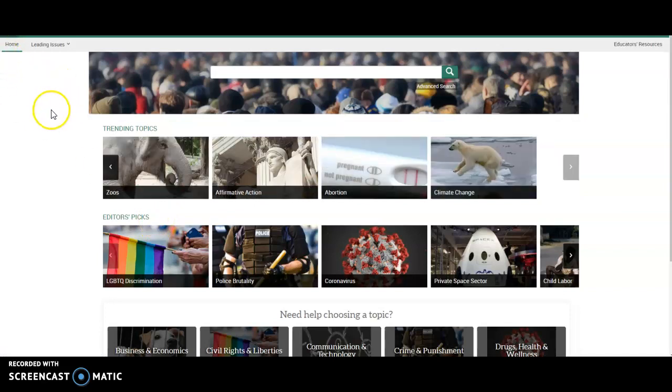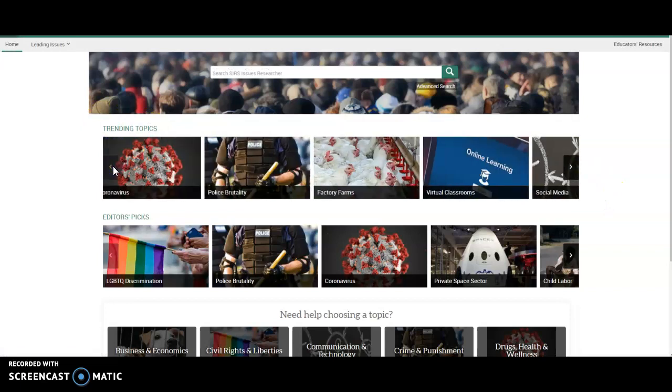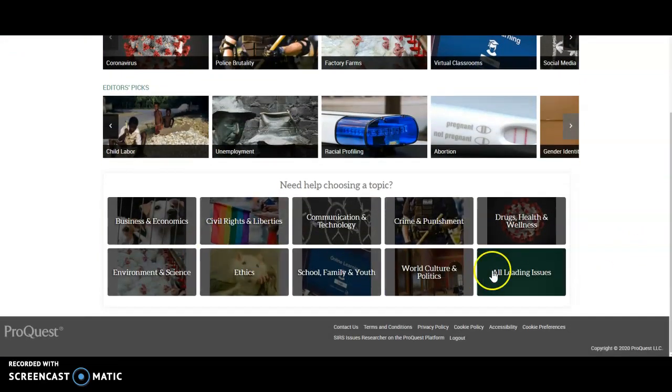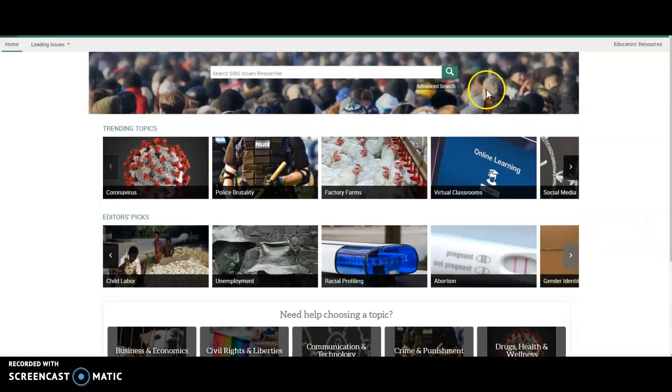As you can see, SIRS Issues Researcher is a database that's very colorful, very visual. You can use the arrows to scroll through different topics, trending topics, the editor's picks, and if you need help choosing a topic, here are some categories that you can choose from. But you also have up here the search bar. One of the things that I've always been very interested in is Michelle Obama's wanting to change school lunches to be healthier. I do know that school lunches don't taste as good as they did when I was in school, but I've always wanted to know why those changes were made and what the changes were that benefited me.